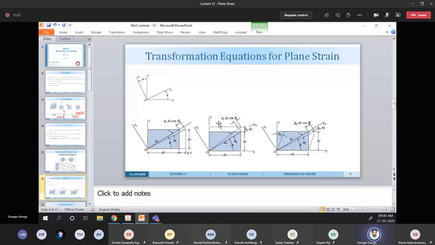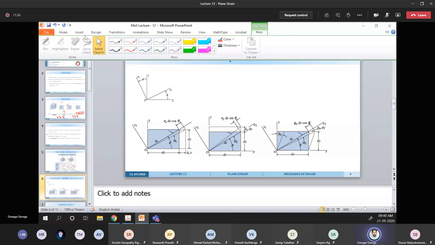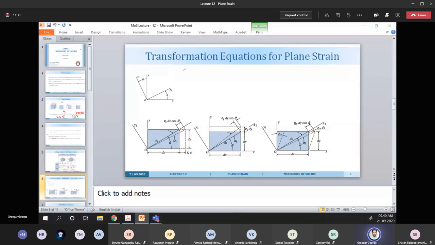Okay. So similar to the transformation equations we have developed for plane stress, we can obtain them for plane strain also. So what are the given things here? We have epsilon x in the x direction, epsilon y in the y direction, and gamma xy.